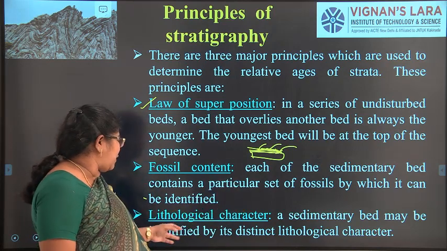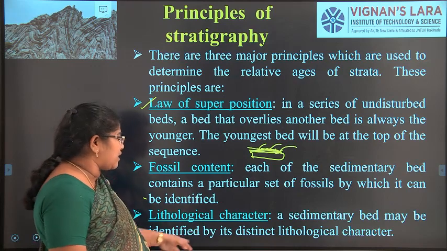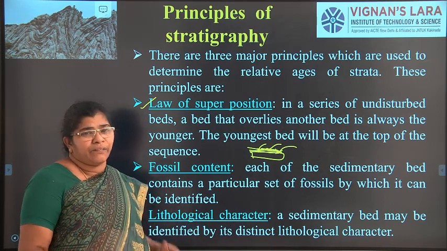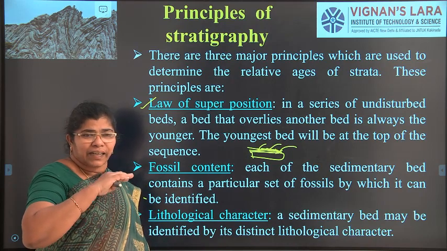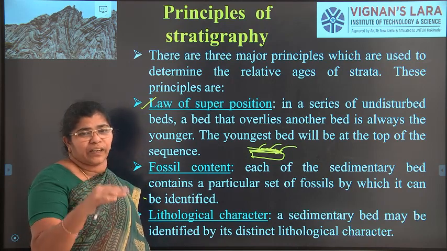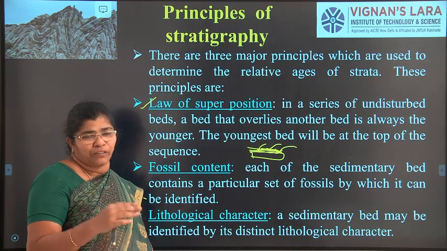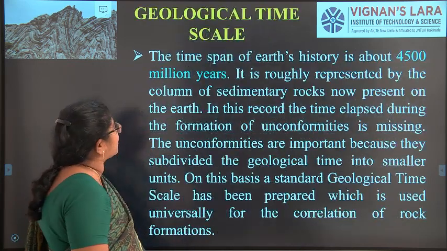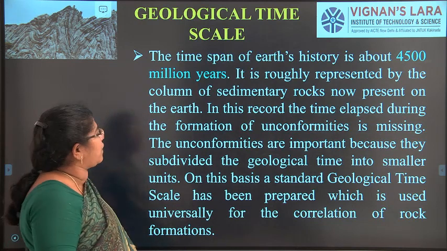And the third one is lithological character. Lithological character is nothing but the formation, whether it is a strip formation, a fold formation or a fault formation. From everything we can know what type of rock it is. These are the three laws or principles that have to be there.